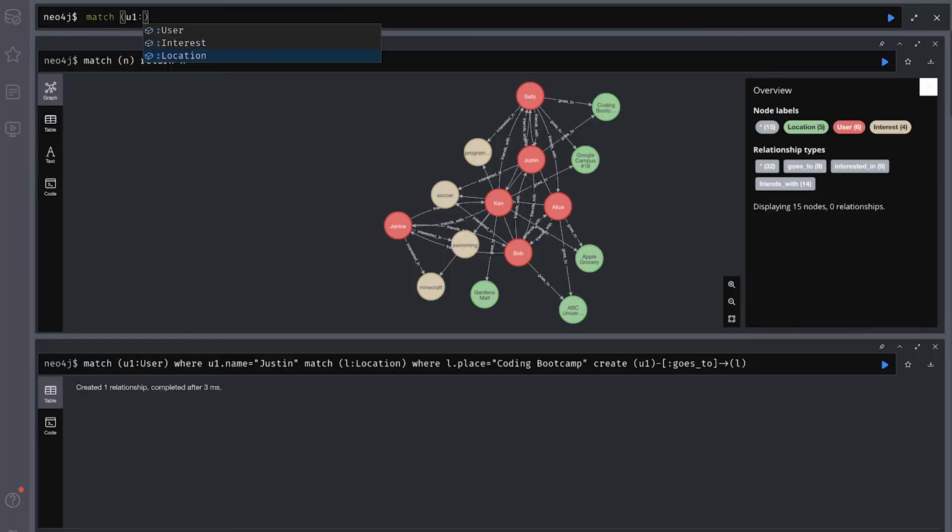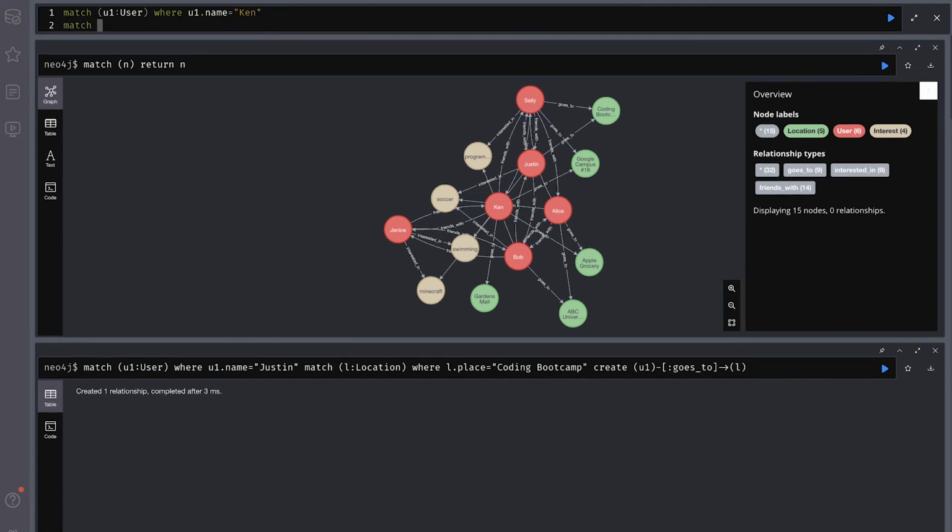So what we're going to do is very similar to what we did for our interests, and we're going to see where Ken goes. So we're going to say match user where name is Ken, and we're going to match Ken with the relationship of goes to, specifically a location node that somebody else also goes to.